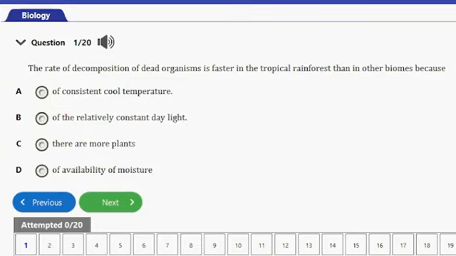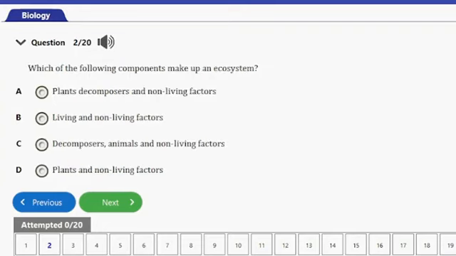So guys, the answer to this question is actually option D here. That's the availability of moisture. So moisture actually is needed in decomposition. So actually the rate of decomposition is influenced by various factors, and in the tropical rainforest, the availability of moisture is a critical factor that actually accelerates decomposition. So that's it for that question.